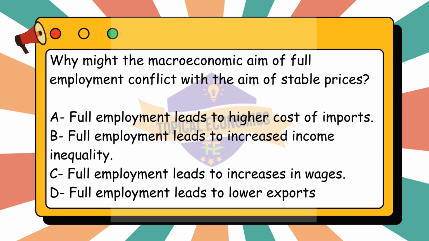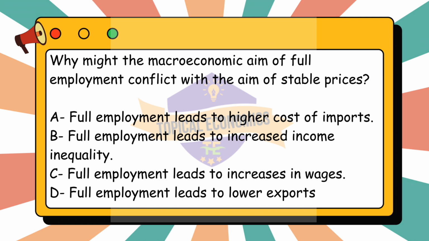The conflict between full employment and stable prices arises because, when an economy is at or near full employment, there is often increased demand for goods and services. This higher demand can lead to demand pull inflation, putting upward pressure on prices. Additionally, as more workers are employed, the competition for labor can drive up wages, which in turn increases production costs and can contribute to cost-push inflation. Now, let's analyze each option.